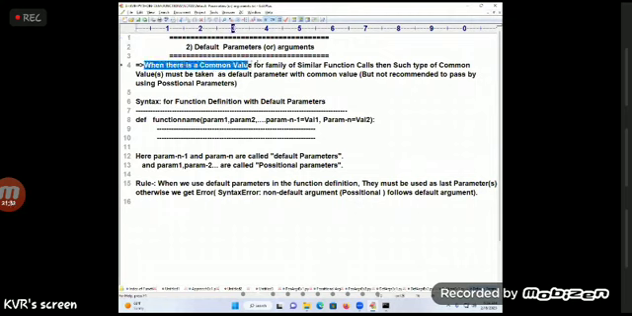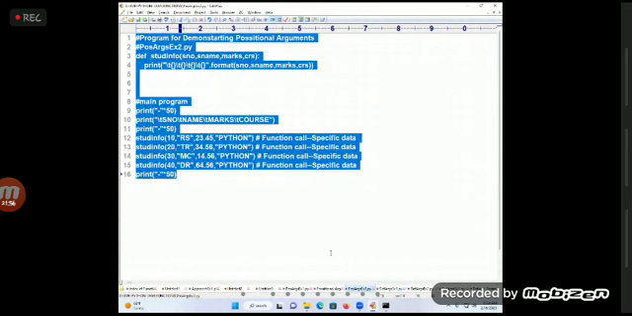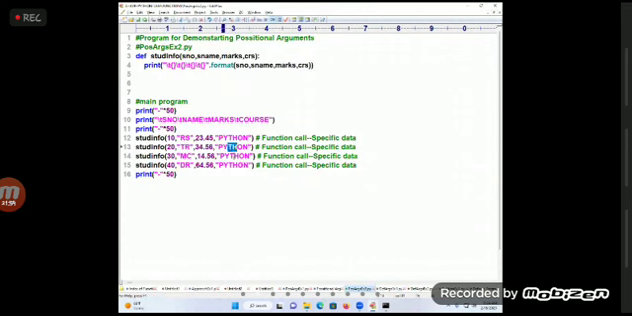When there is a common value for a family of similar function calls, such common values must be taken as a default parameter with a common value, but it is not recommended to pass them using positional arguments. What will happen if I pass by using positional arguments? I already showed you, Python is unnecessarily carrying it every time, isn't it? That's why I will go for which mechanism.